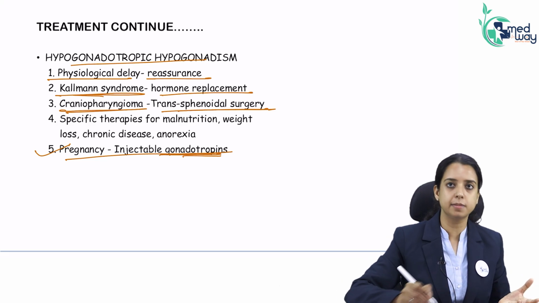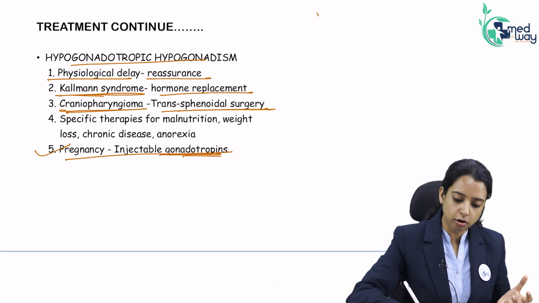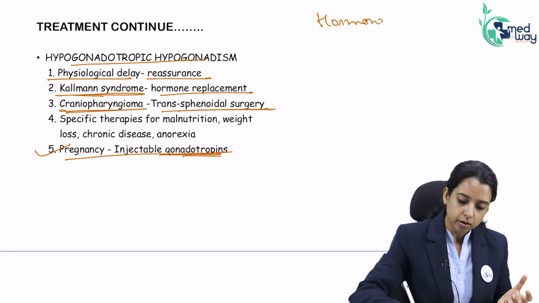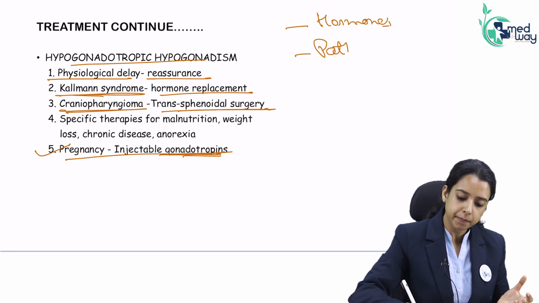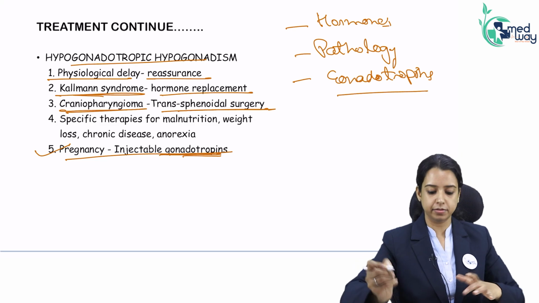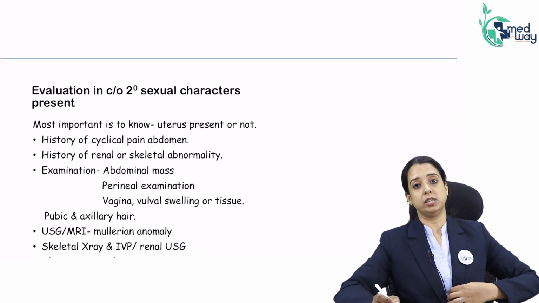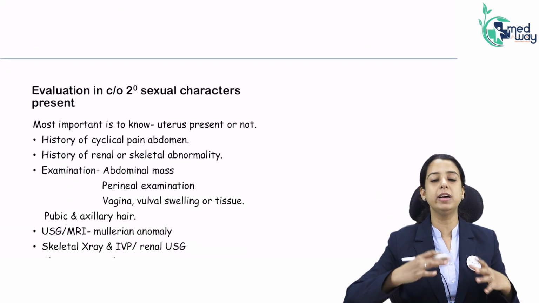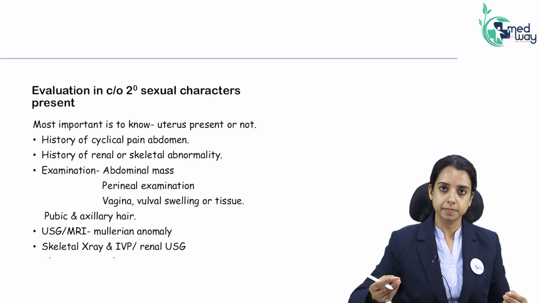So this is not a major problem. With hormones, you treat the pathology, and if it is something non-treatable, you give her gonadotropin injections. She will become pregnant also. She will have a normal life. The problem is in gonadal dysgenesis, where the gonads are not working. You need to give her ovum donation.